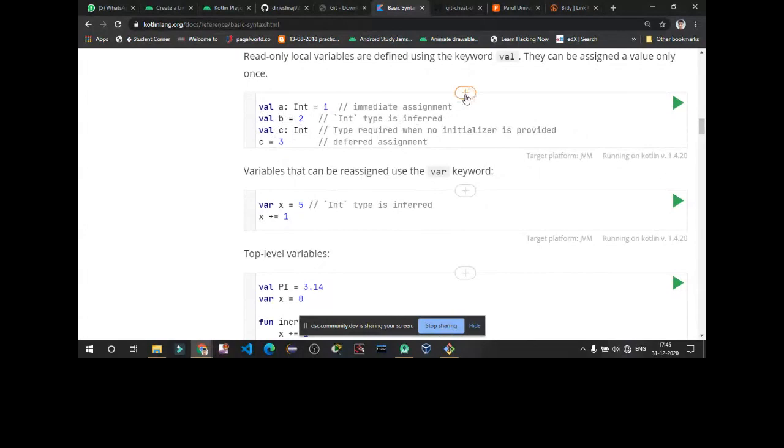Now var is a variable type in which we can reassign the value, but in val we cannot reassign a value to the variable. So you can do x equals 6, but if we do the same with a equals 15, as I showed, it gives an error that val cannot be reassigned.